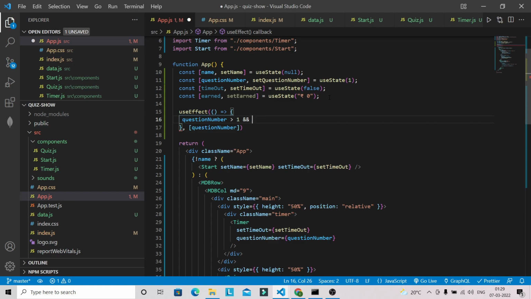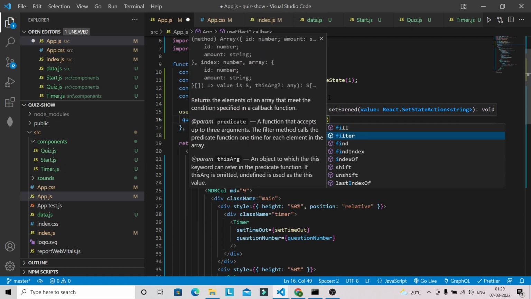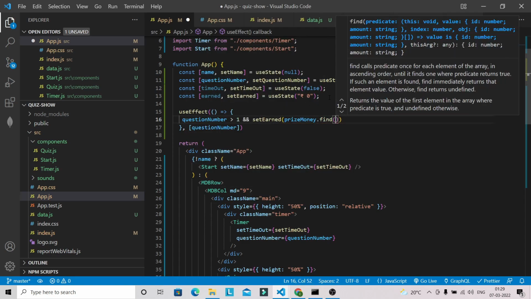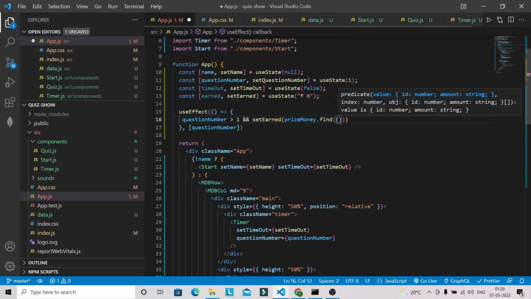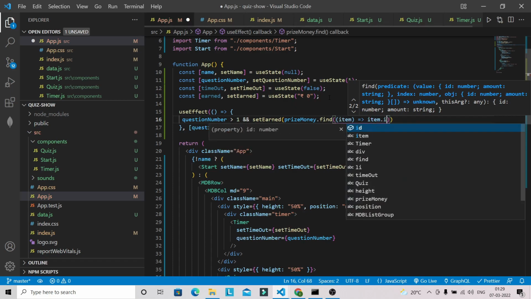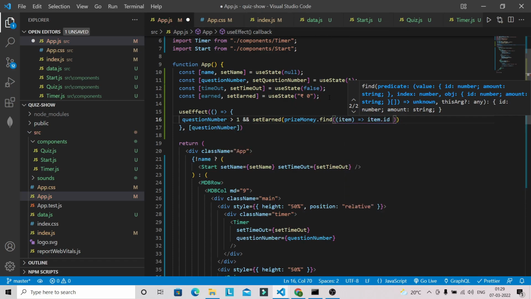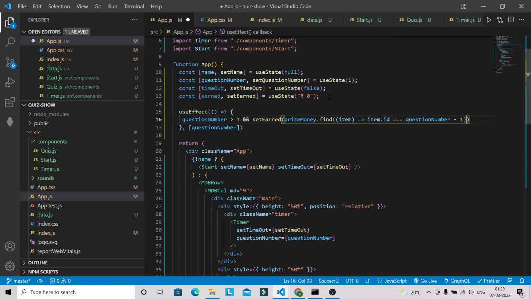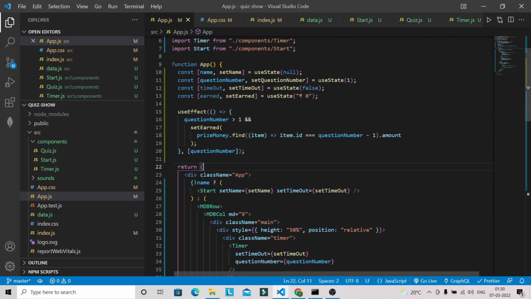So we can use setEarned here, and we have prizeMoney, and we can check find item dot id equal to question number minus 1 dot amount. So why have I done this? Because we are checking from the second question.